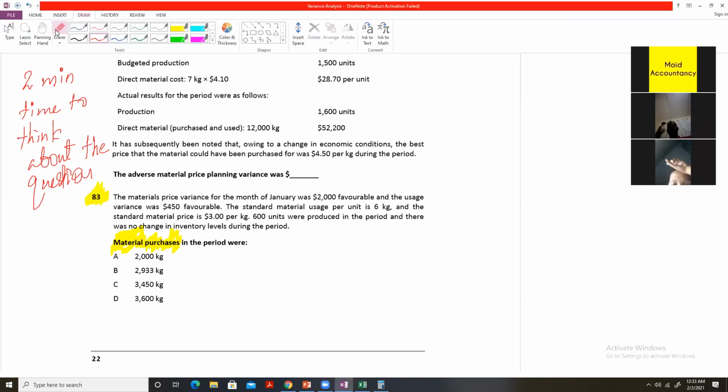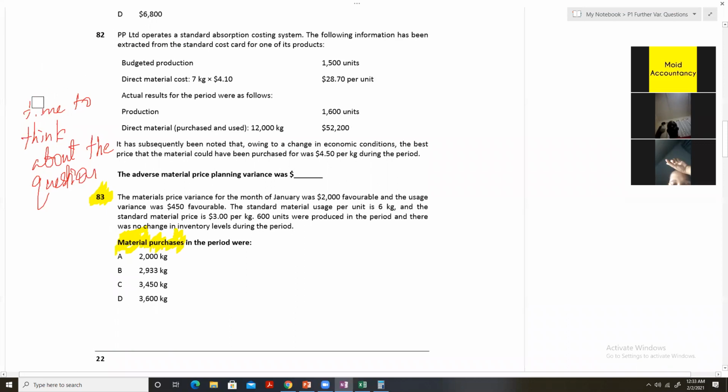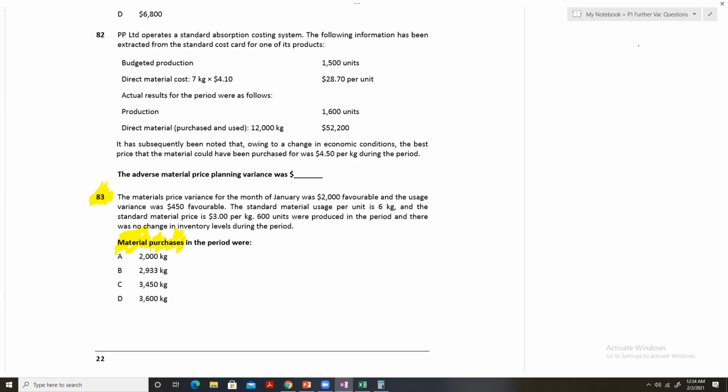So, speaking of question number 83, think over it yourself. If I ask you not to use any formula, just use your own concept, how will you calculate the standard material usage?